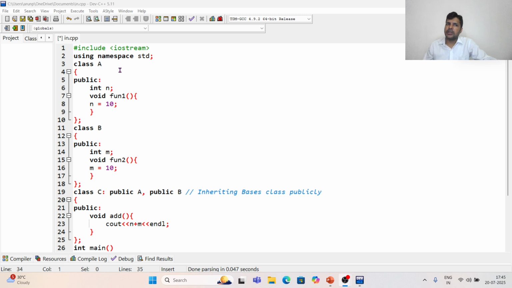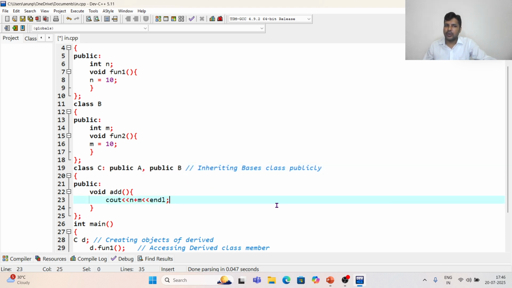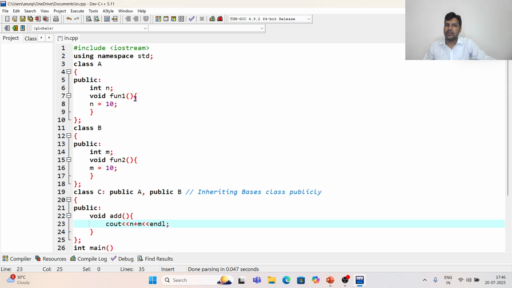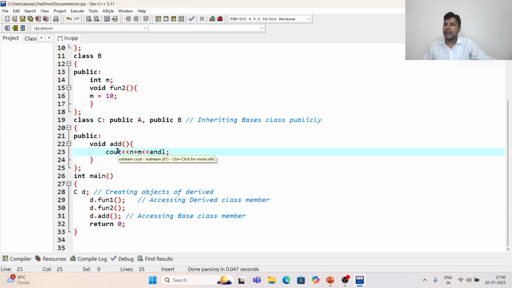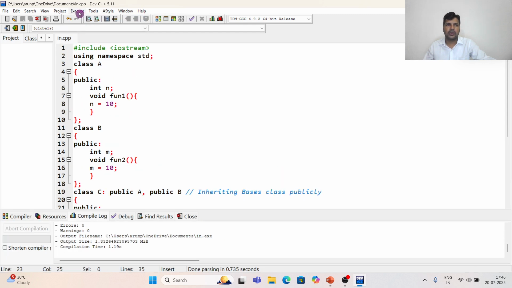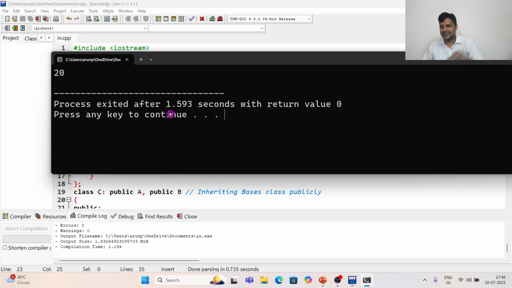We are back to Dev C++. Again, you can see class A, class B, and here we have inherited both A and B: public A, public B. Now what happened here? N is equal to 10 and M is equal to 10. So if I add n plus m, the answer will be 20. So what I have done, d dot function 1, d dot function 2, and d dot add. Add will show the output. Let us compile. Very good, no errors. When I run, the answer is 20. Nice, right?